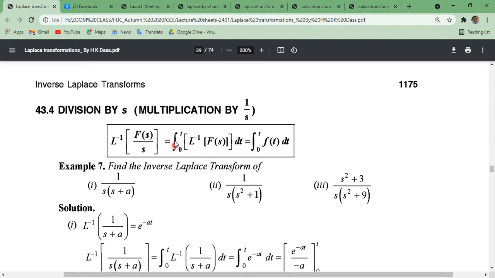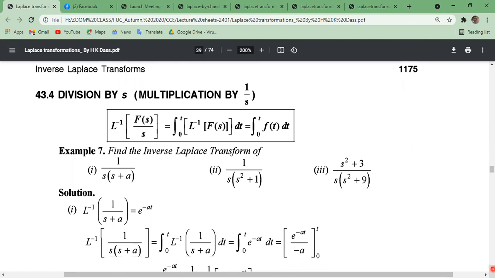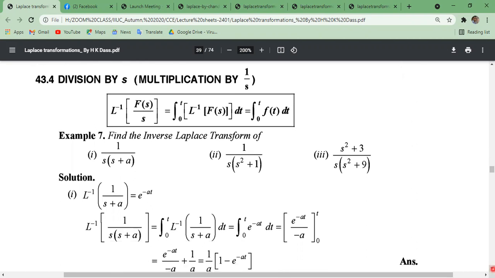It can be written as integral 0 to t of inverse Laplace transformation of f of s dt equals integral 0 to t of f of t dt. Okay, now we are not proving this, just using this property, we are solving some relations.